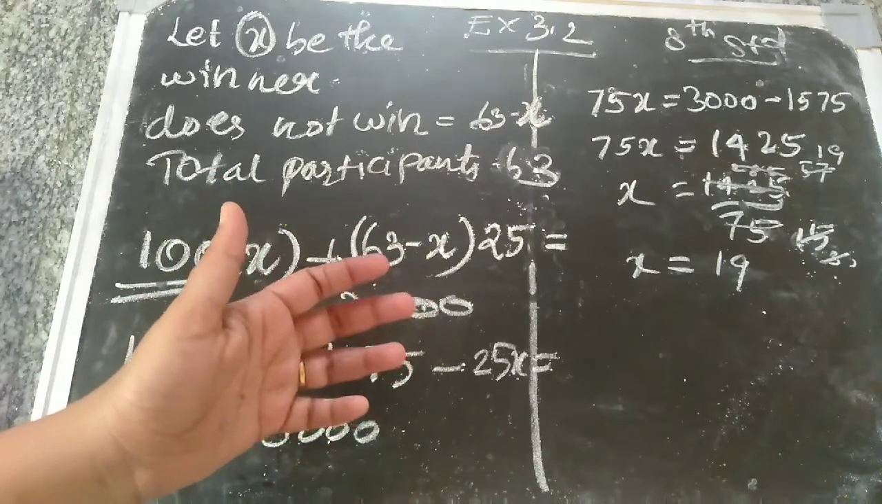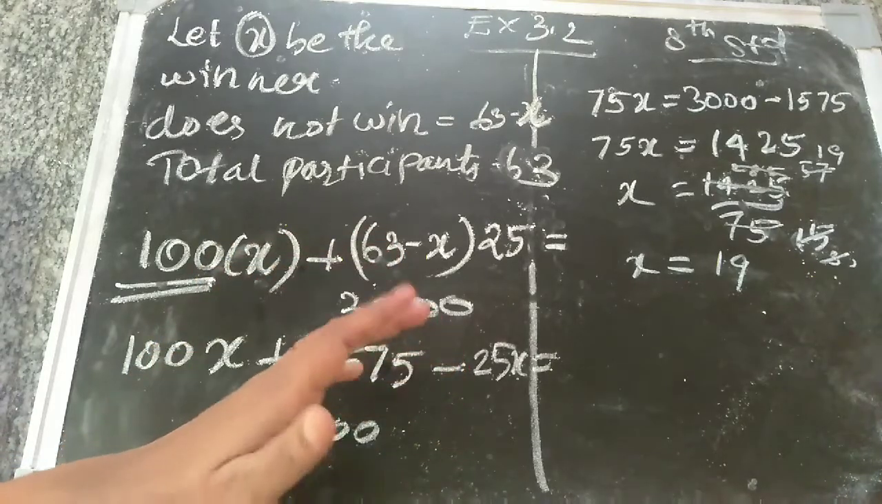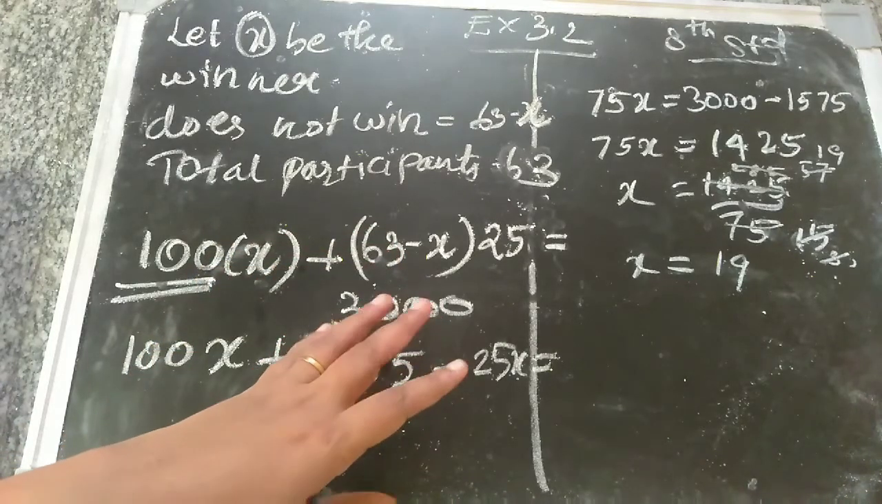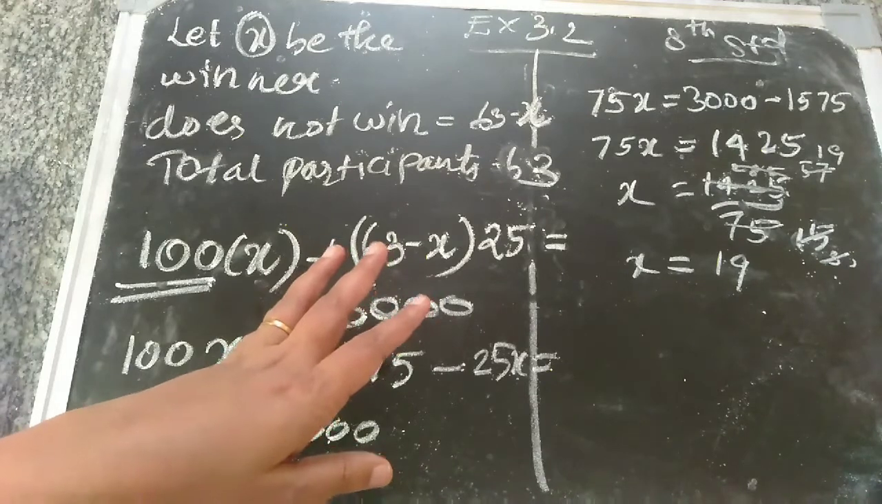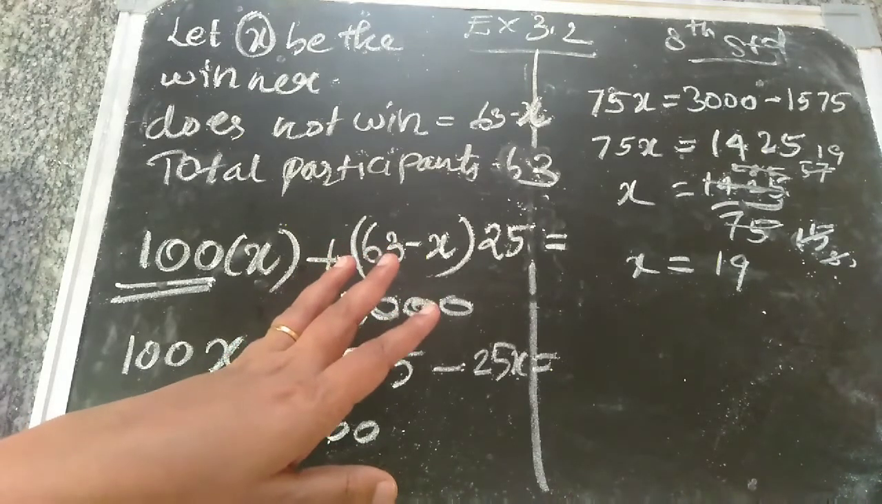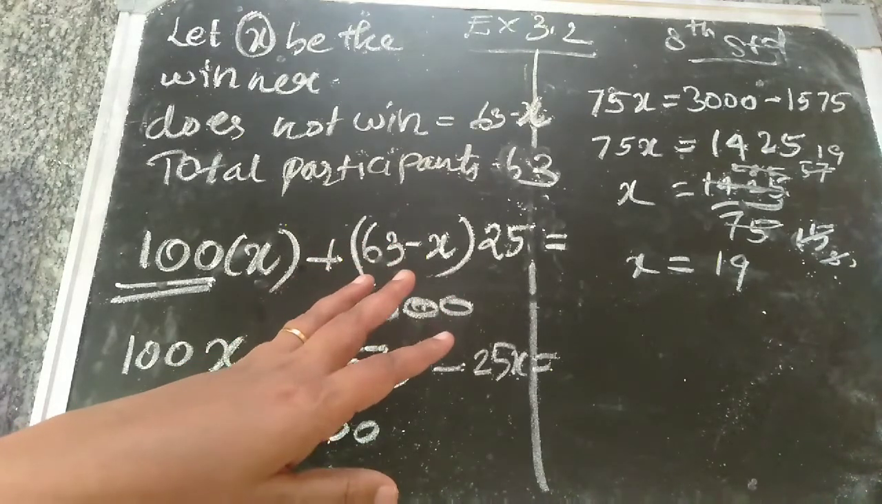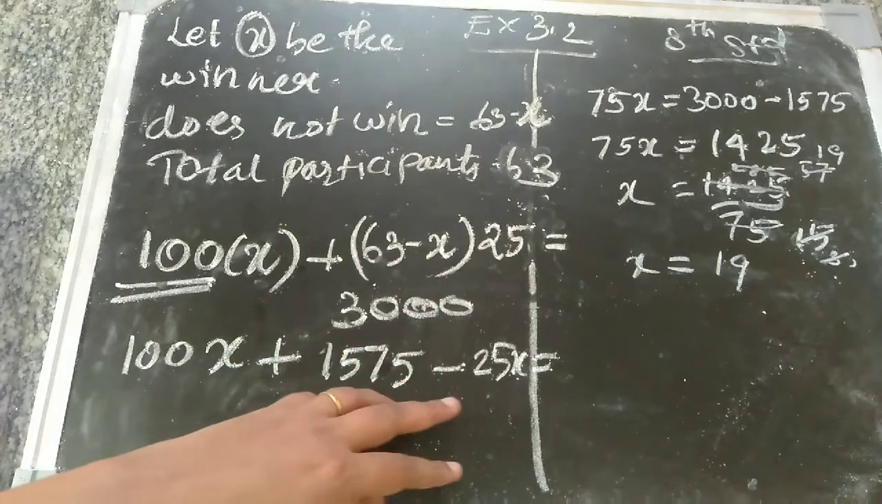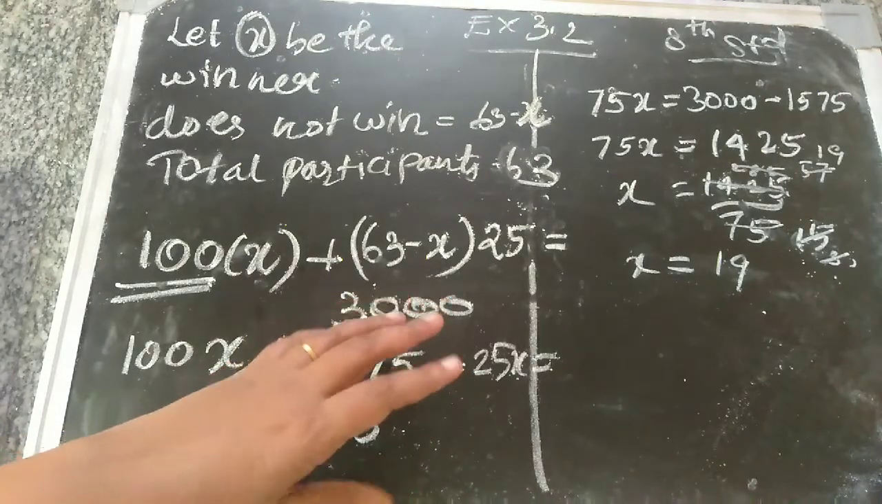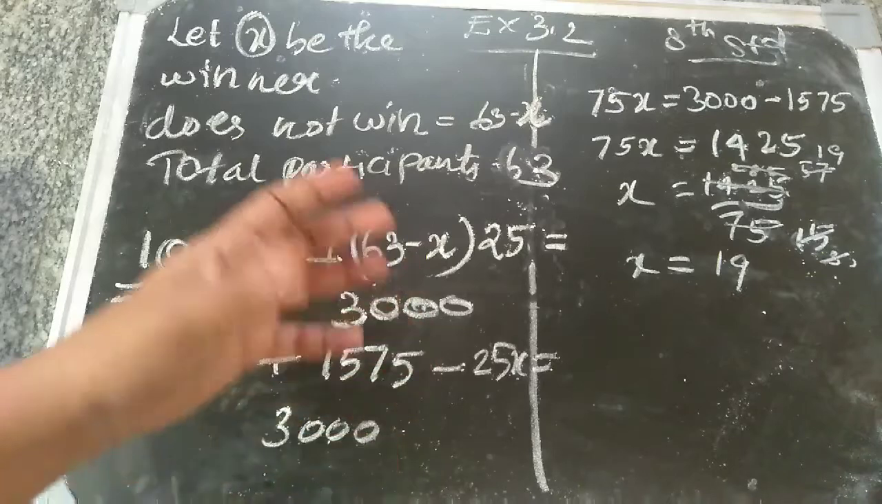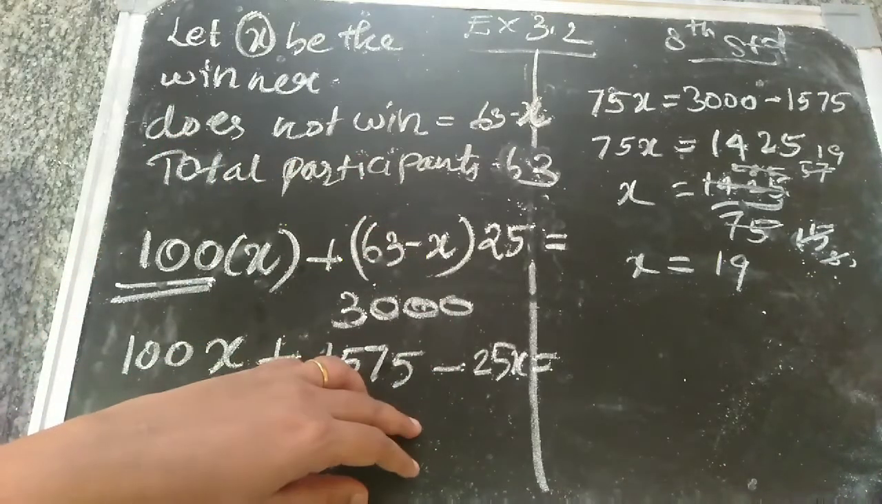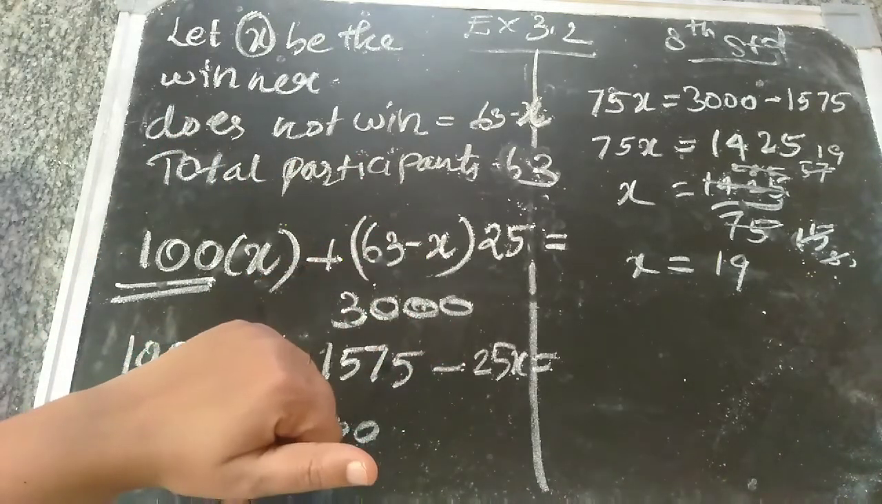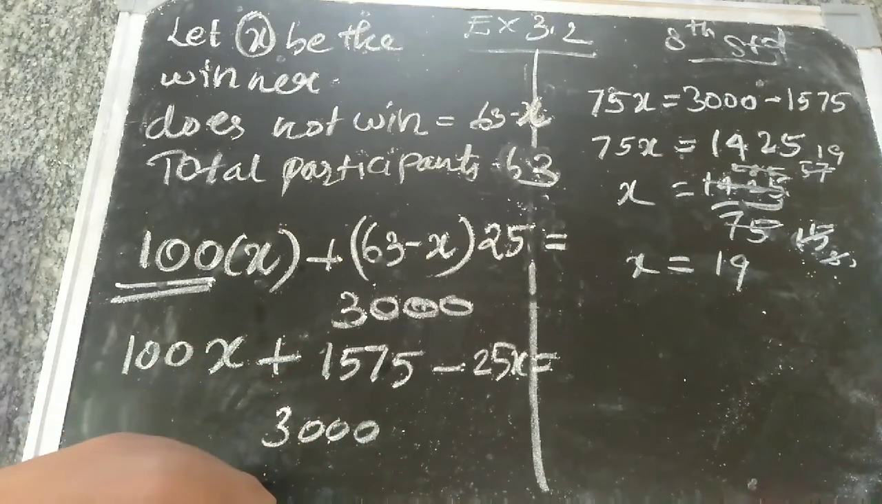So the runners are 63 minus 19. But the question asks you to find only the number of winners. So the number of winners is 19 members. Out of 63, 19 members are winners. They got 100 rupees, and the remaining got 25. So totally it becomes 3000. Okay children, thank you.